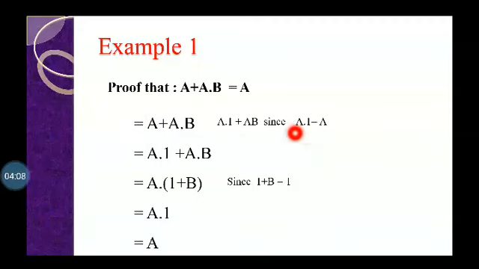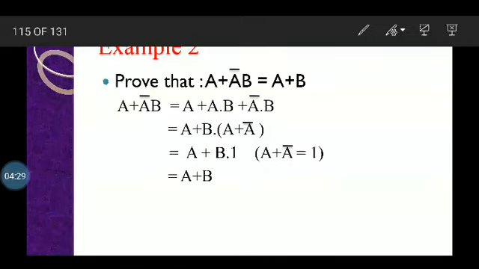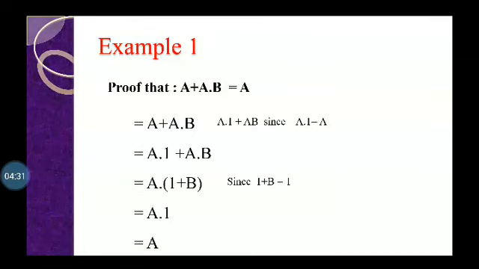We know a into 1 is a, that's why we take a into 1 plus a into b. After that we take a as common, the remaining variables are 1 plus b, and we know that 1 plus b is 1, so we write a into 1, that is a.